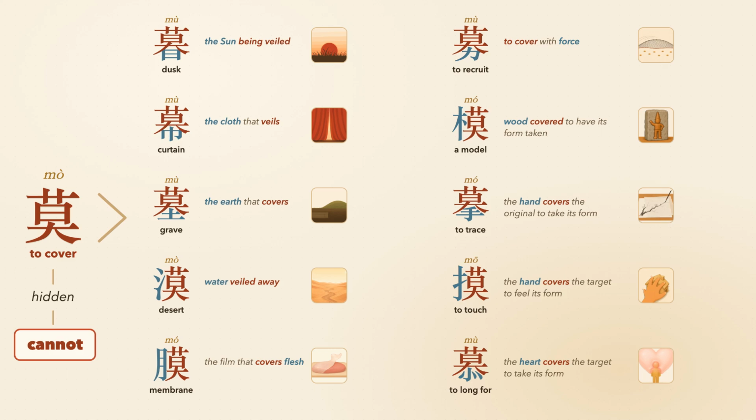10 characters plus the negation meaning built from one concept, to cover. Moreover, all these characters share a pronunciation the same as or similar to the mo brick itself. Learn one brick and you unlock the meaning and the pronunciation of an entire family of characters. Check out the linked video for more details and more compound words from the mo family.